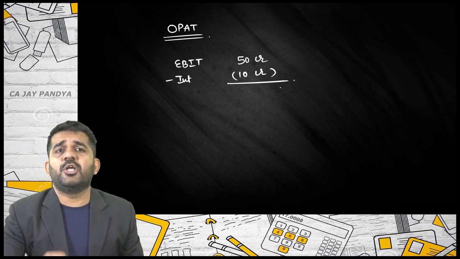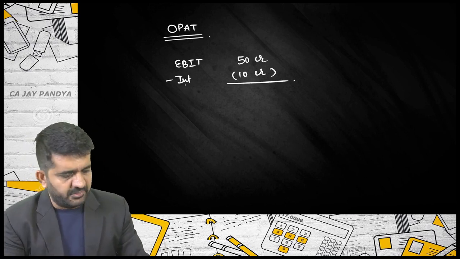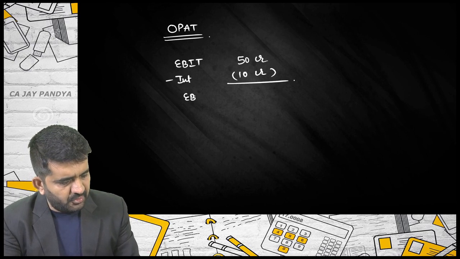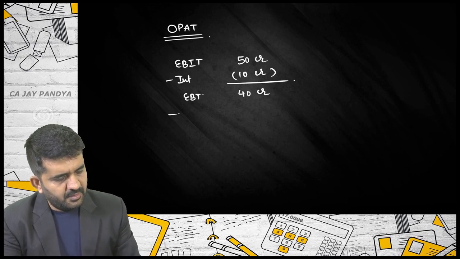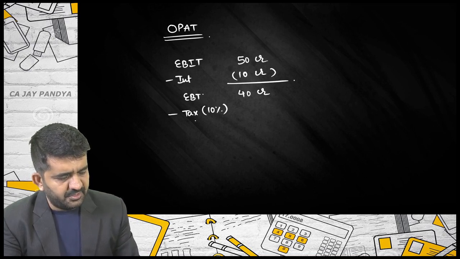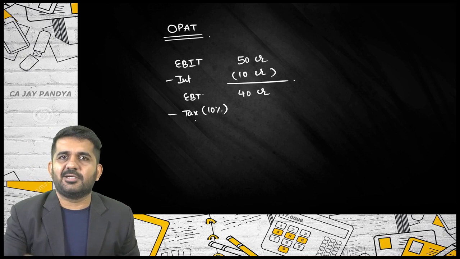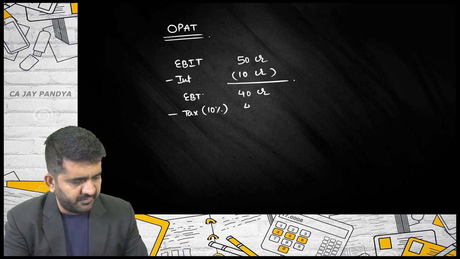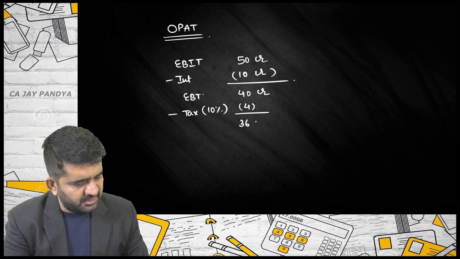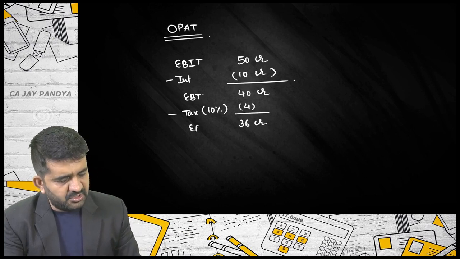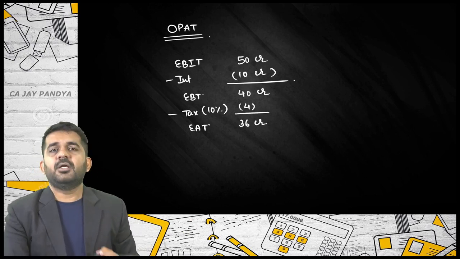This is a marginal costing statement and all of us have learned it. This will be earning before tax, which is 40 crore, minus tax at the rate of 10%. It is never 10%; normally it is 30 or 40%, but for the purpose of example let me take 10%. This is 4 crore rupees. This is 36 crore rupees, which is nothing but earning after tax.